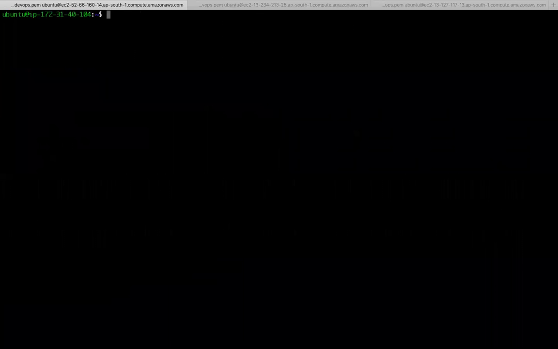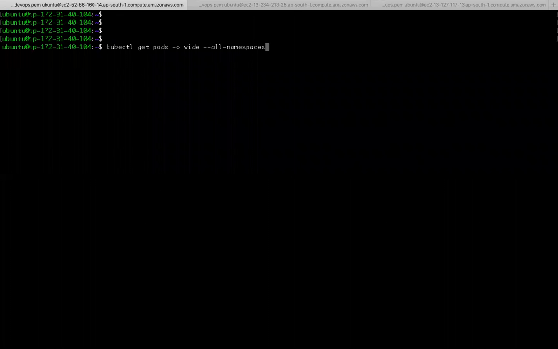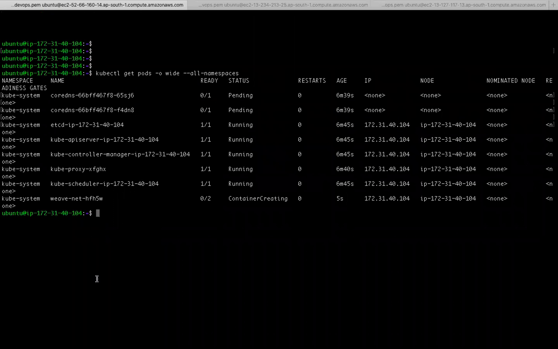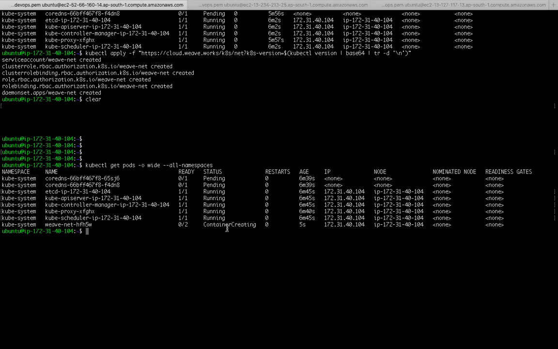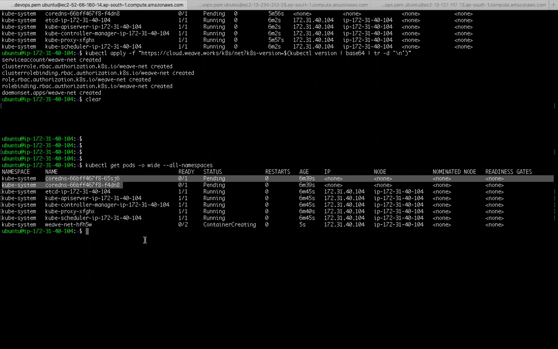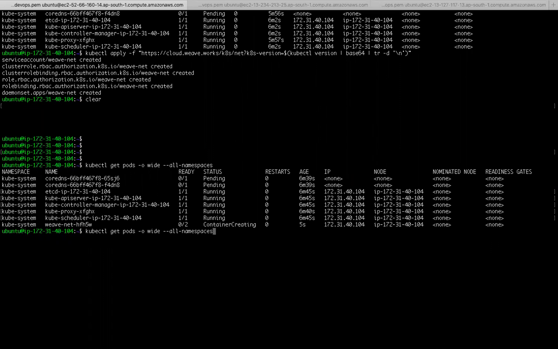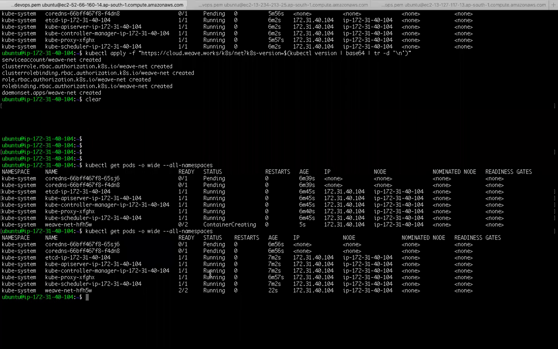Now if I see again, I am getting a network plugin. If you see Weave Net, once this pod is ready, the Weave Net network pod is ready, then DNS will be up and running. So the Weave Net pod is coming up.